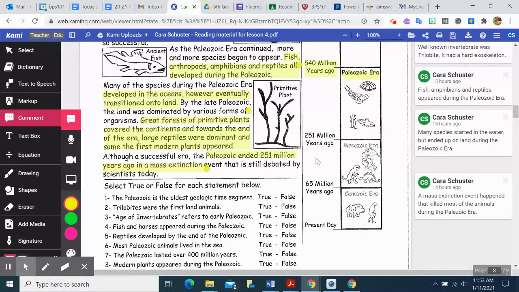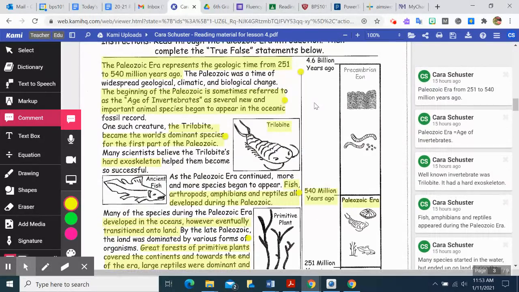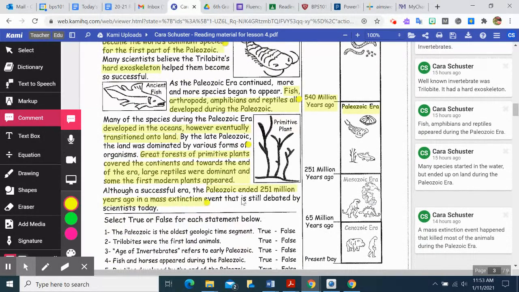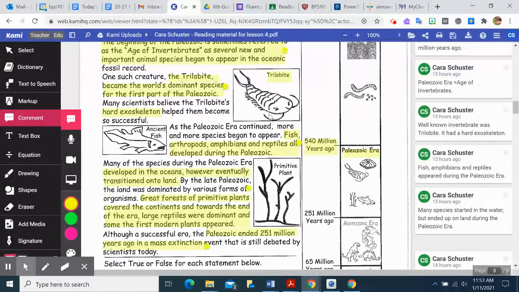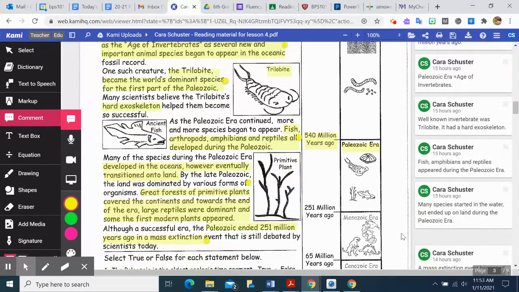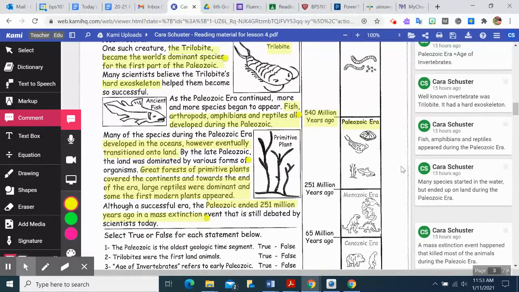Now, just like at the end of the eon, remember there was some sort of event that killed everything? The same thing happens at the end of the Paleozoic era, that there is an event that caused mass extinction, or killed everything, okay? So that's basically the information about the Paleozoic era. Over here, I put some key details for you, main ideas and key details. So if you need to answer any questions, then you can use that.